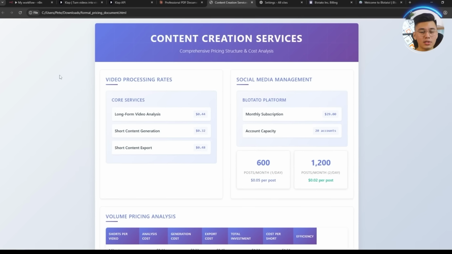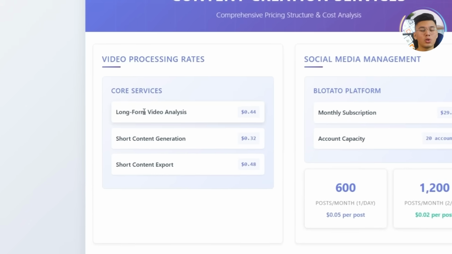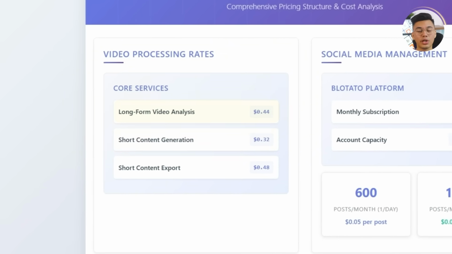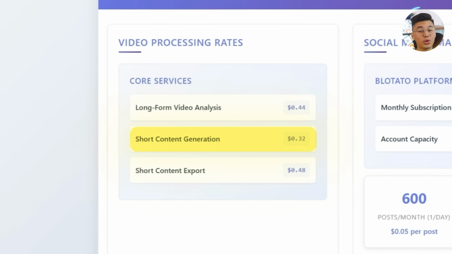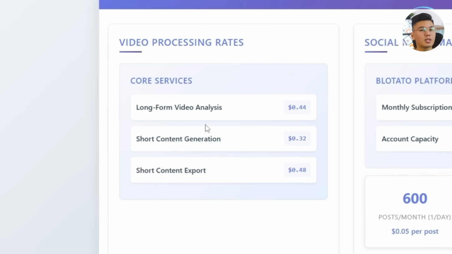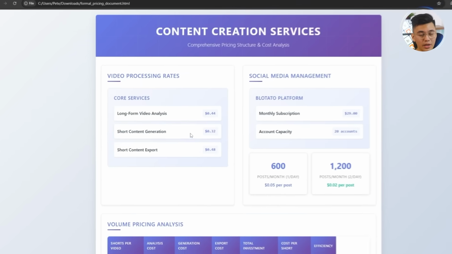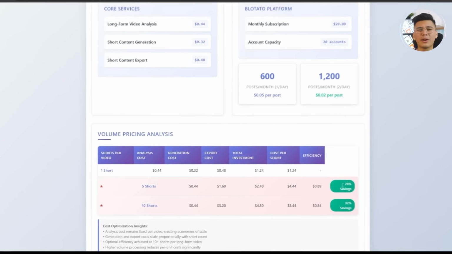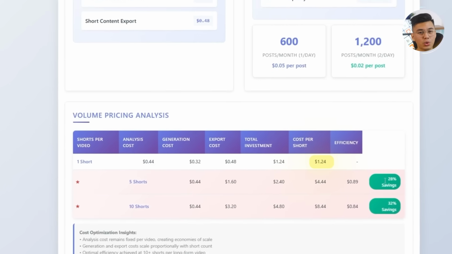Starting with video analysis through Clap, the cost comes out to about $0.44 per short. Then for content generation, that's another $0.32 per short. Exporting the content is basically free at $0.00. So altogether, you're looking at around $1.24 per short if you're just running it one at a time.